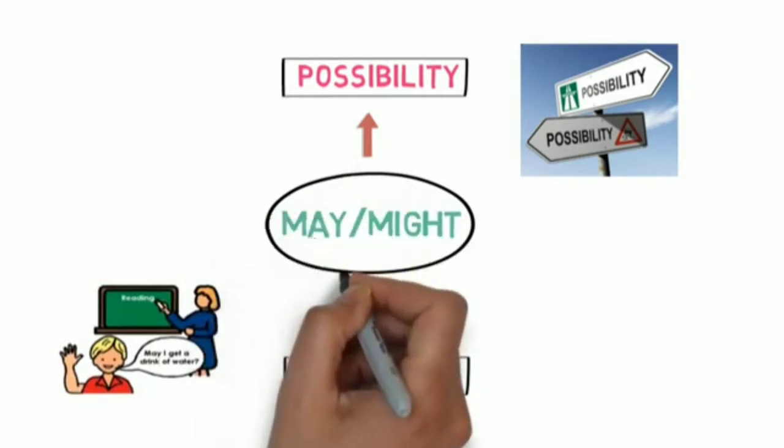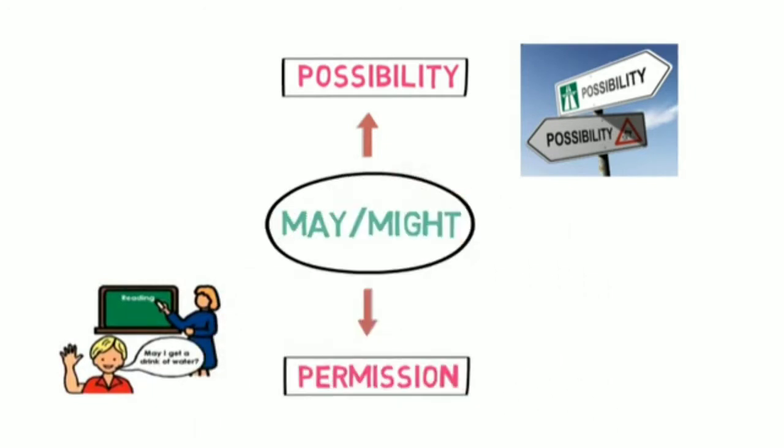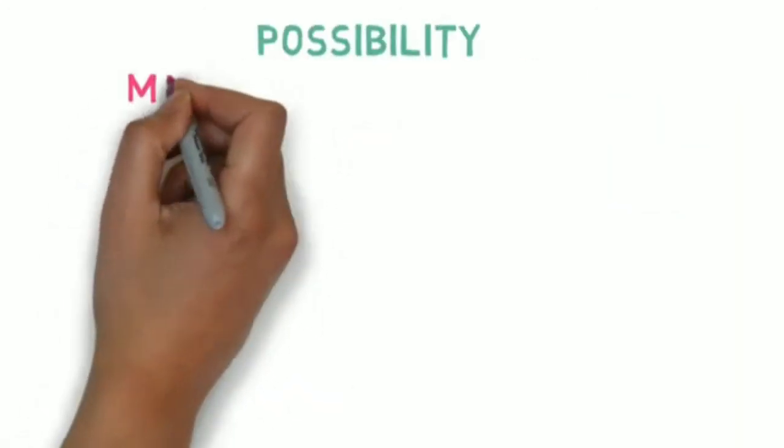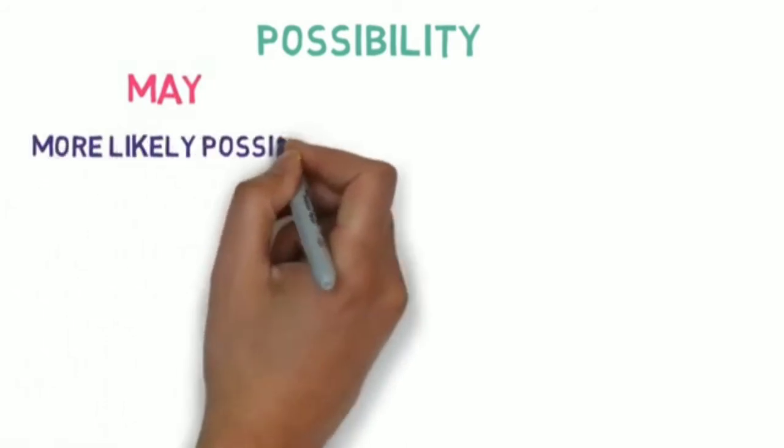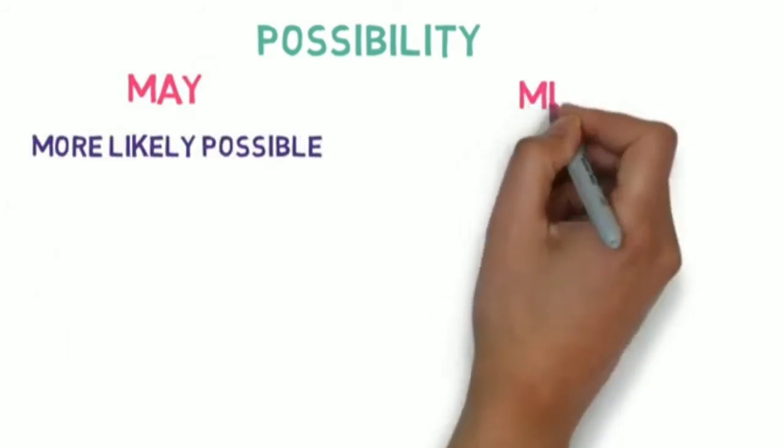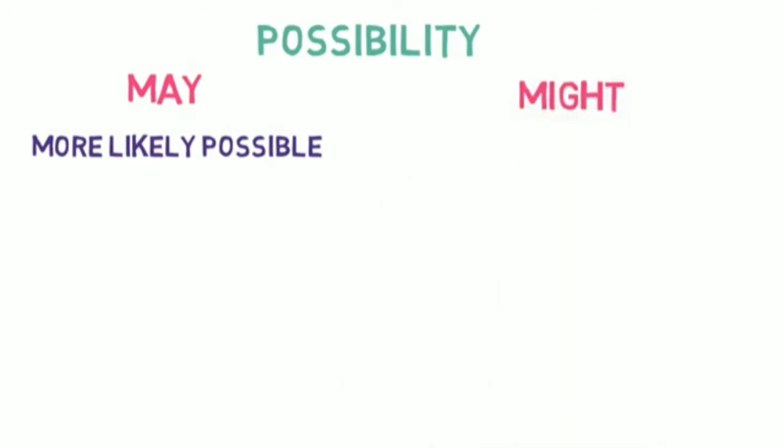Now you might be wondering, if both the modal verbs are used in these two ways, then which one to choose? To clarify it, let's understand each of them one after the other. Number one, possibility. May applies to situations that are more likely to be possible, while might applies to situations that are less likely to be possible.